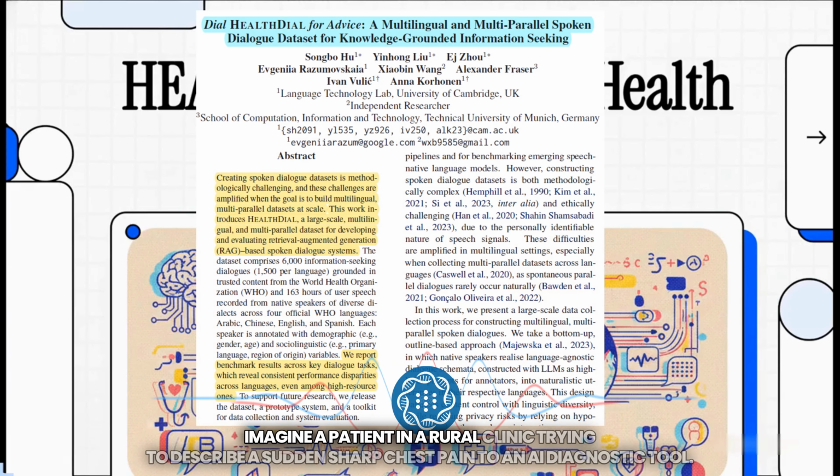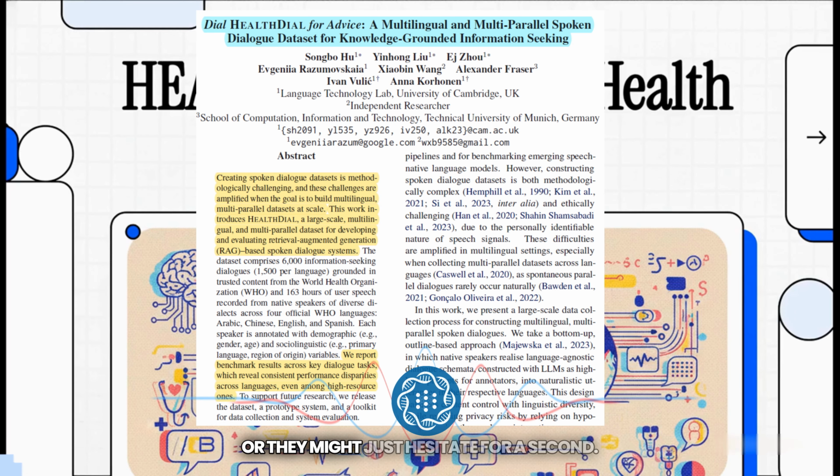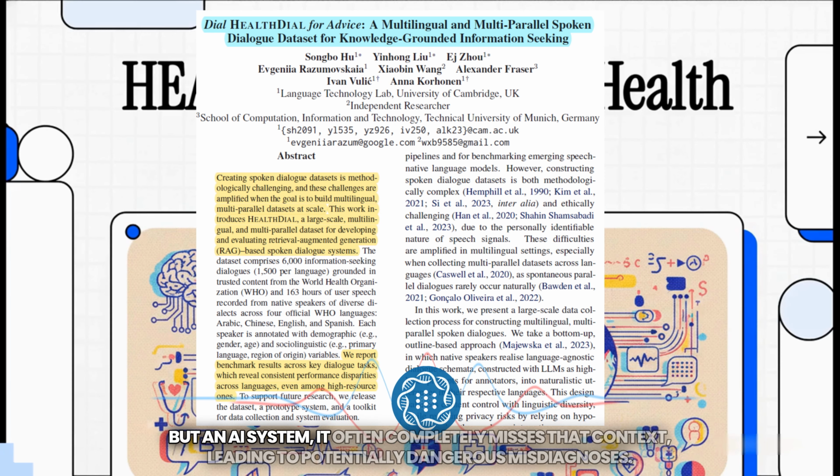Imagine a patient in a rural clinic trying to describe a sudden, sharp chest pain to an AI diagnostic tool. They might use local slang, they might speak in a heavy regional dialect, their voice might tremble, or they might just hesitate for a second. A local doctor picks up on all of those cues instantly. But an AI system, it often completely misses that context, leading to potentially dangerous misdiagnoses.